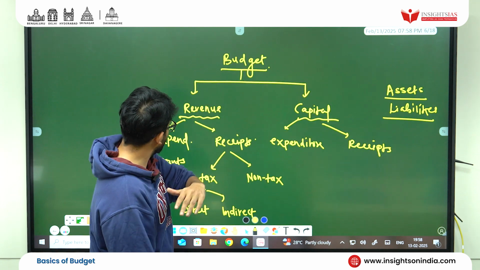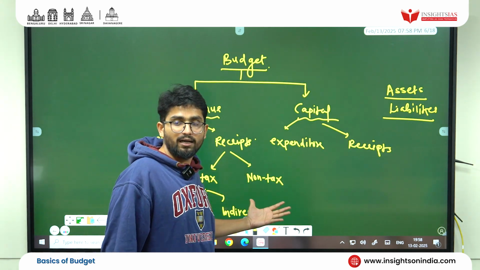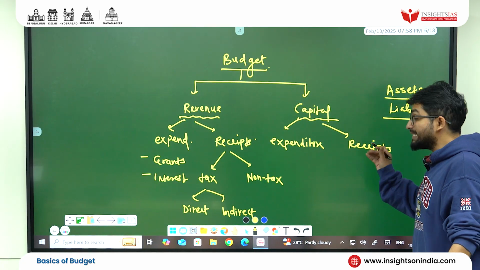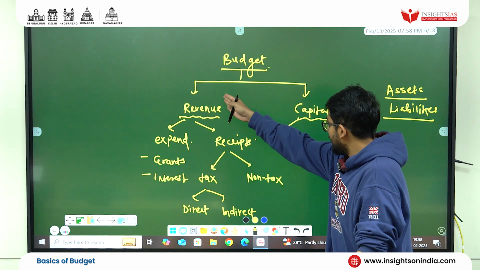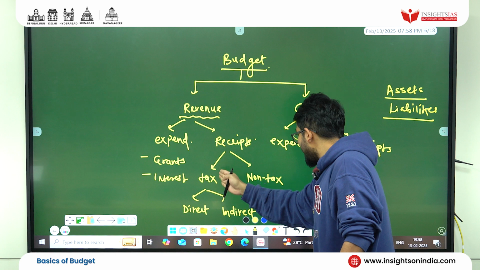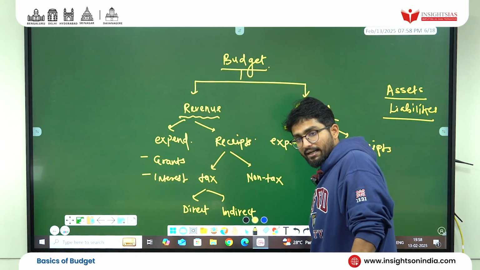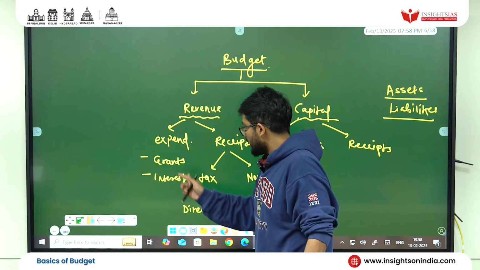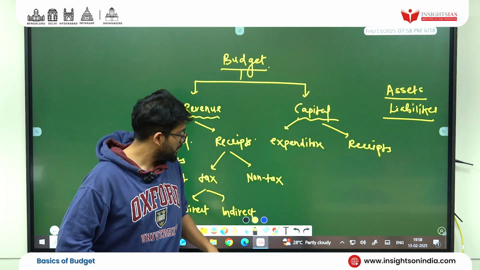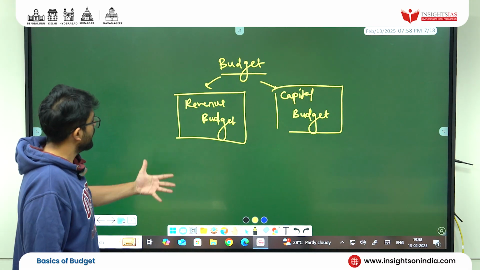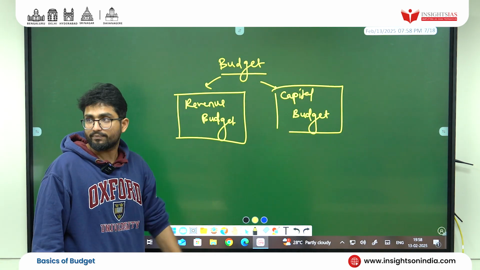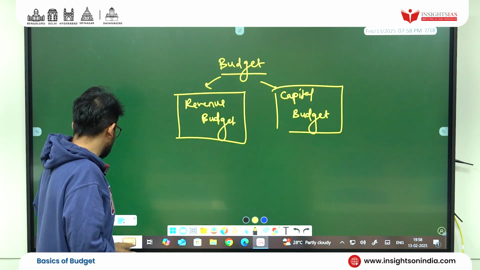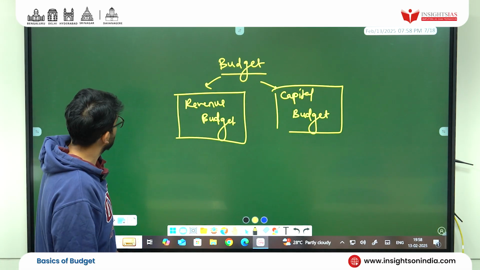Then the budget consists of a revenue part and a capital part. And in both we have expenditure and we have receipts. I hope you got this. And revenue receipts, expenditure, tax, non-tax, direct, indirect. In tax, receipts. Here grants, interest we just took. Grants we took because we used it later. Then we went for revenue budget, capital budget. Same. All those things we just compartmentalized to make it better.